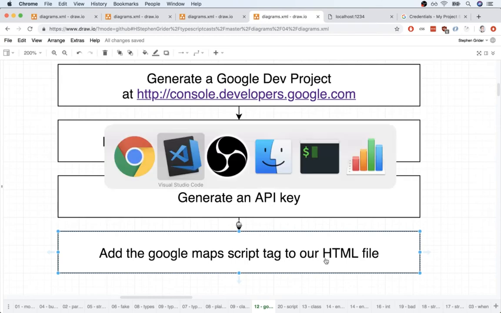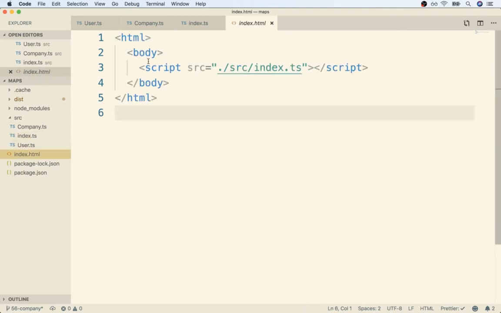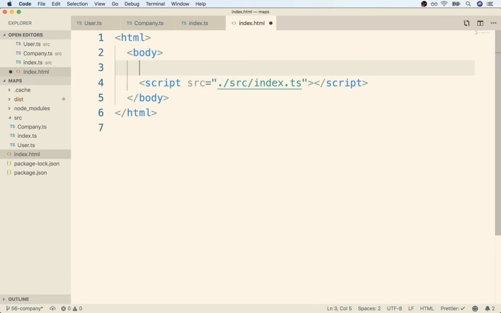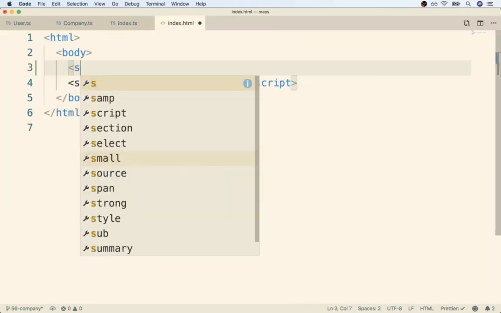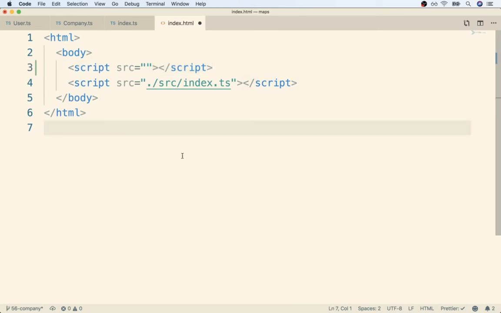So I'm going to flip on over to my code editor. I'm going to find my index.html file. And then right above the existing script tag, please make sure you put this right above, we're going to add in a new script tag. I'm going to give it an src property. I'm going to put in a set of double quotes in there, and then I'm going to close off the script tag. Okay, so notice how I've got a new script tag with an empty src right above the existing one.